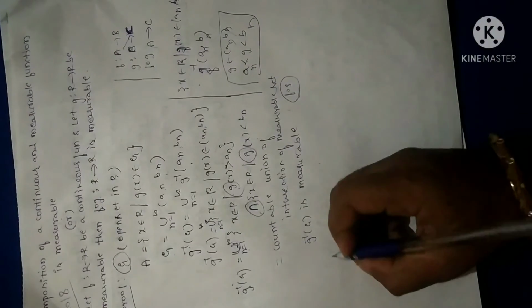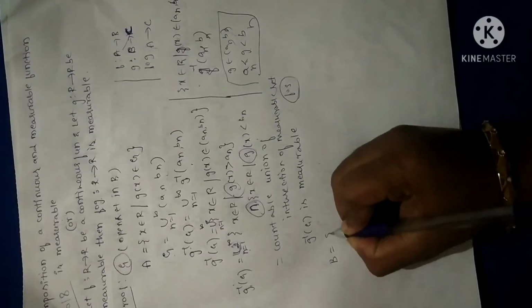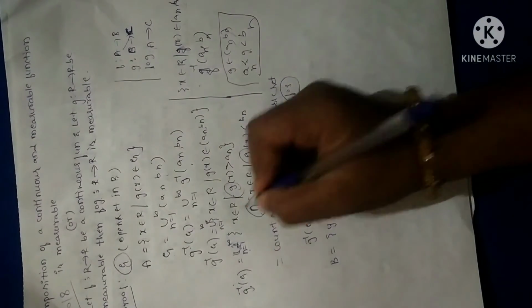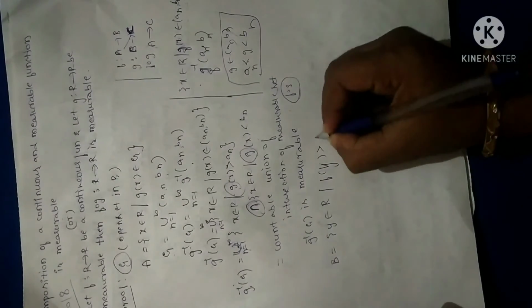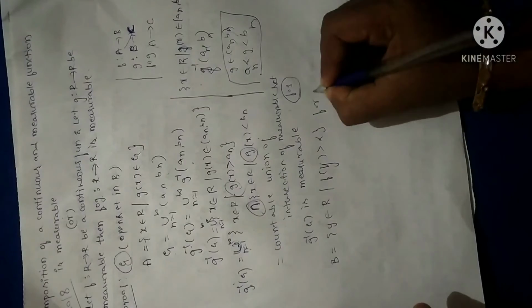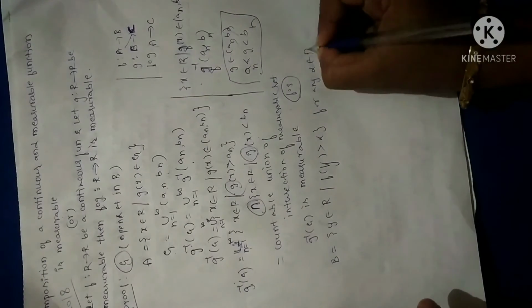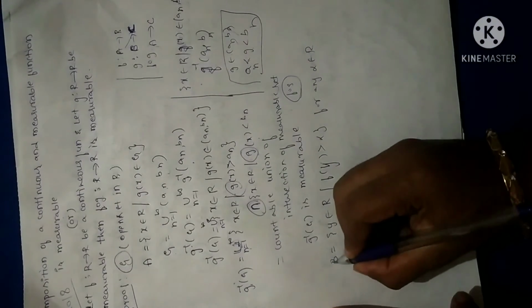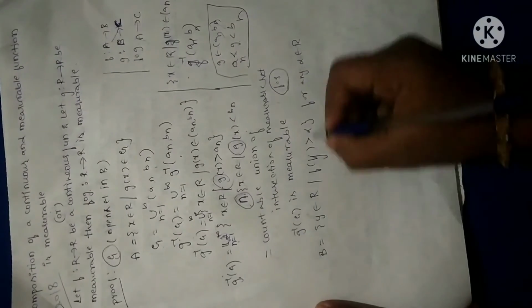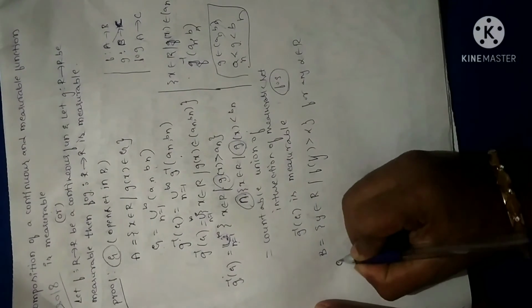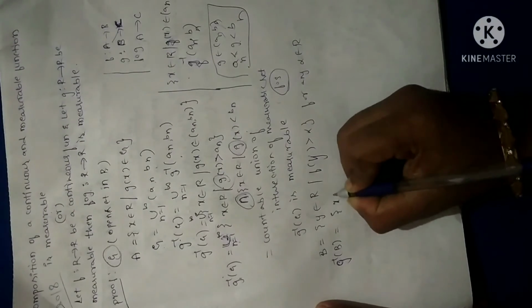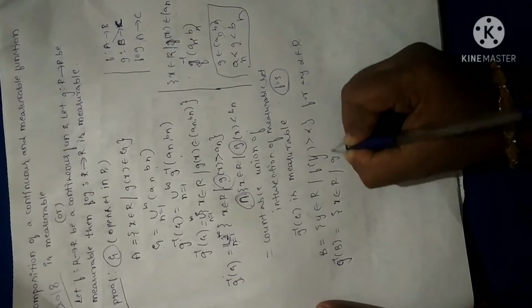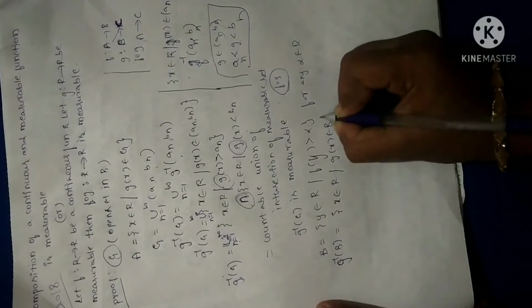So now let me take any set B, such that I take an element y different from x, with f of y greater than alpha, for any alpha, any one of the real numbers. Now I have assumed the set B in this way. So let me consider G inverse of B. I can write this as x belongs to R such that G of x belongs to B.